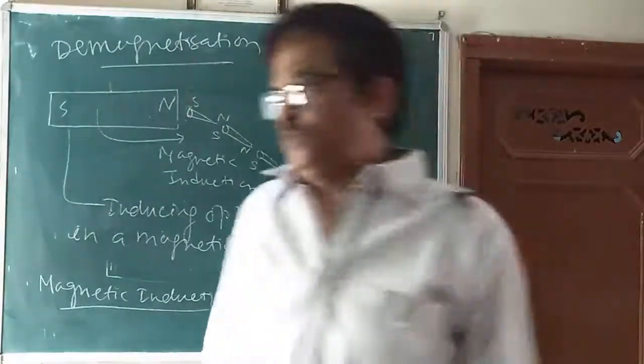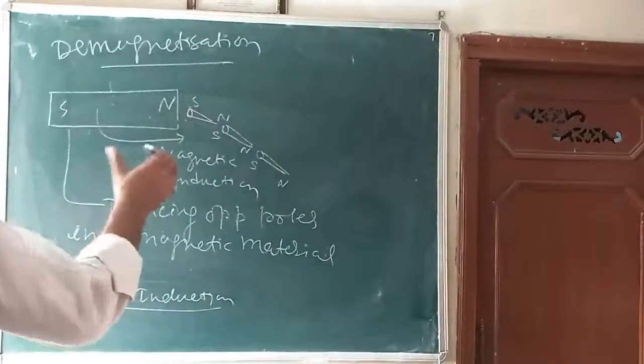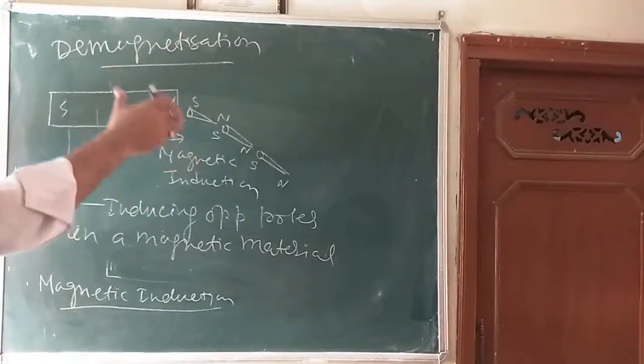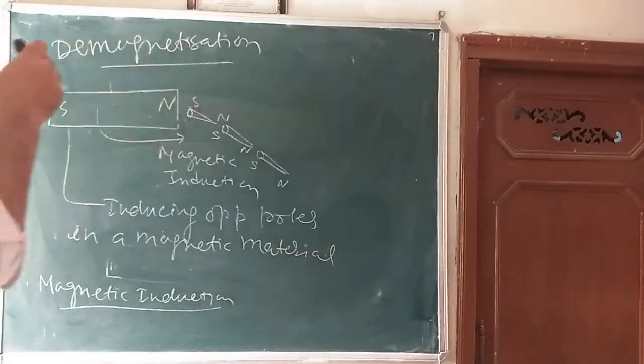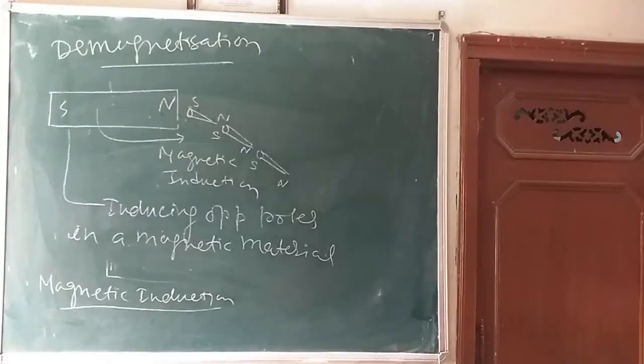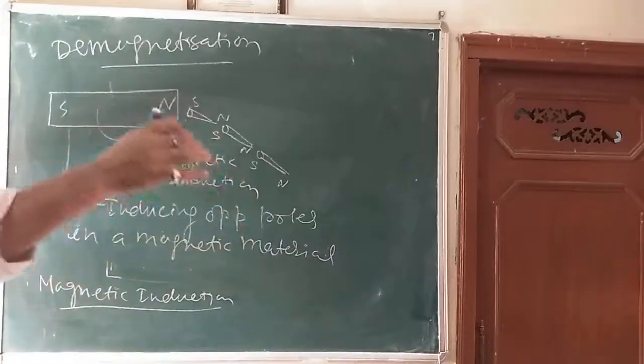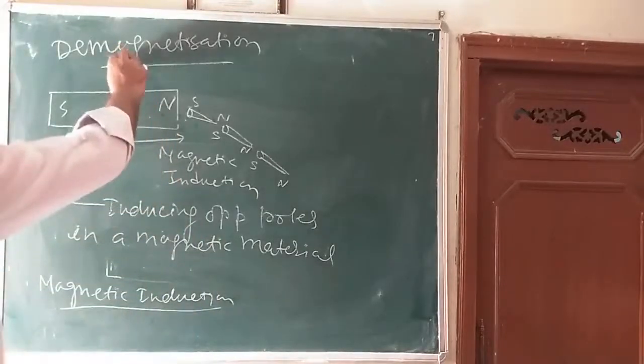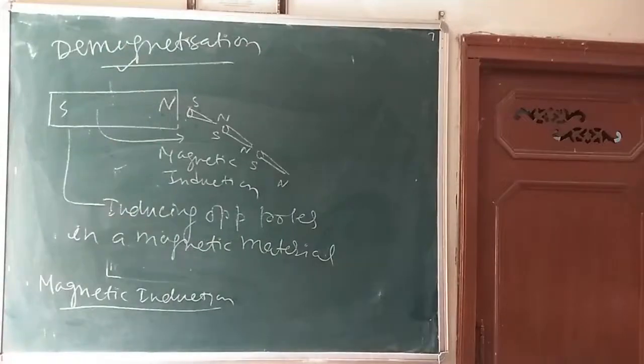How will it lose it? It loses its power of attraction if it is heated, or hammered, or if AC is passed through a wire wound over it for a long time. Then it will get demagnetized. Is it clear?